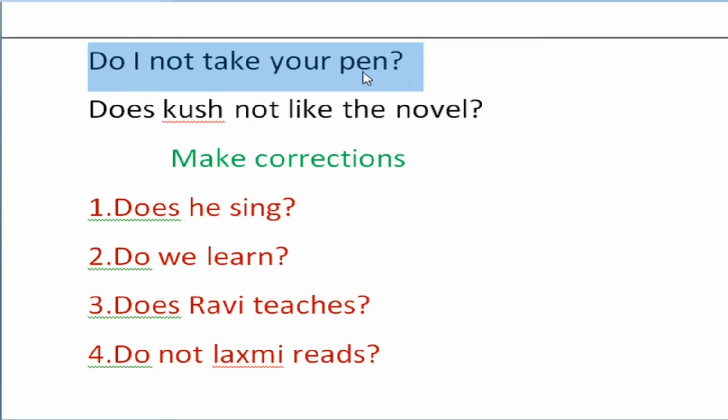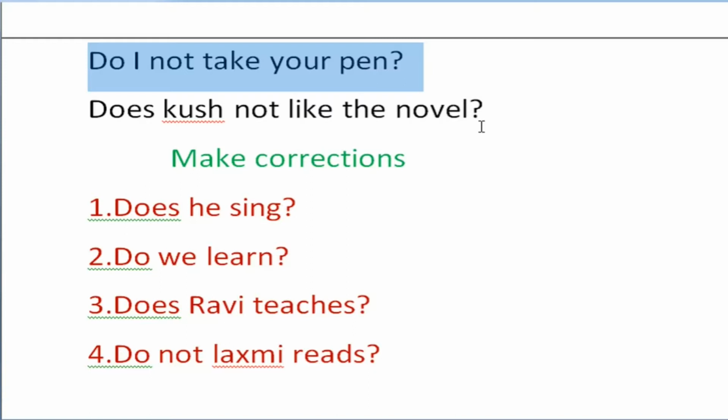Do I not take your pen? Yes, it is right. Does not Kusha like the novel? Does Kusha not like the novel? It is also right. So, this is the formation of a negative interrogative sentence in simple present tense.